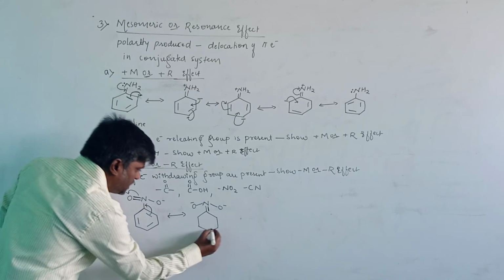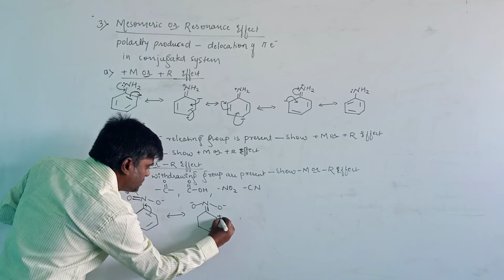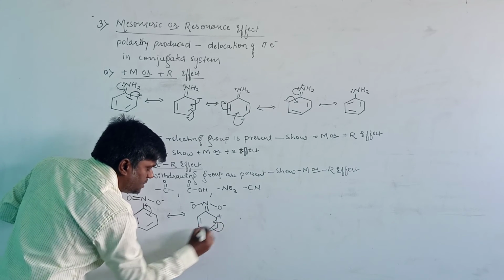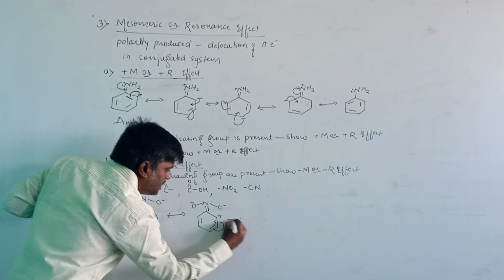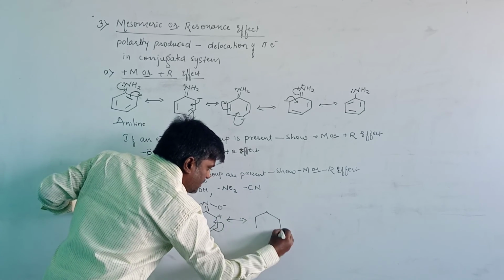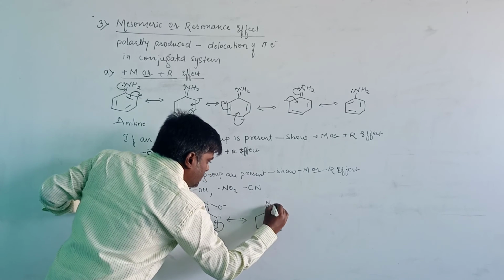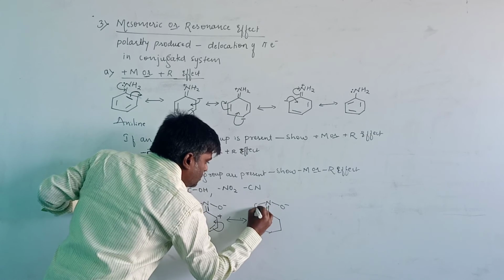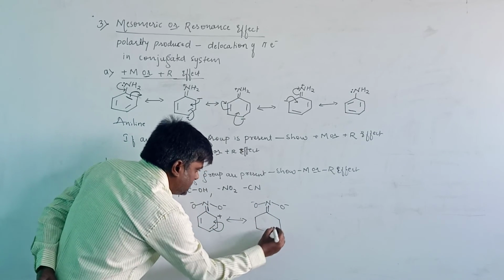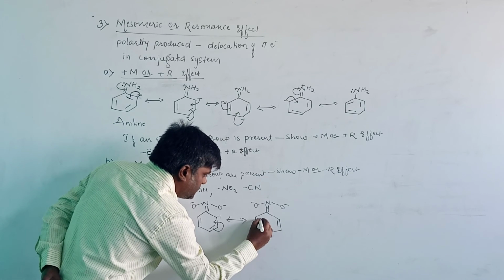Then here as usual it will get the positive charge. When these electrons shift to this, then it will show double bond and oxygen negative charge here, and here it will get the double bond and the positive charge.